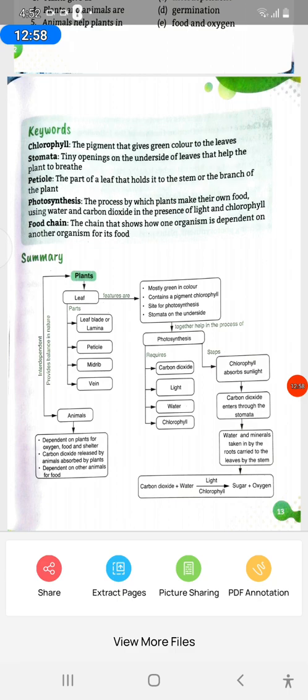Photosynthesis requires carbon dioxide, light, water, chlorophyll. Steps: chlorophyll absorbs sunlight. Carbon dioxide enters through the stomata. Water and minerals taken in by the roots are carried to the leaves by the stem. Carbon dioxide plus water, in the presence of light and chlorophyll, gives sugar plus oxygen.